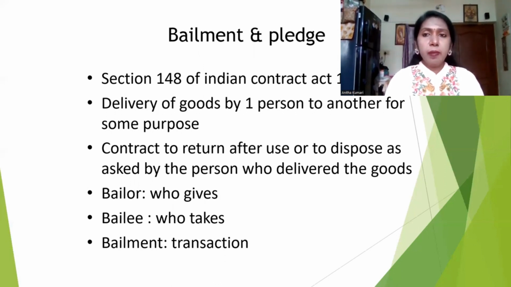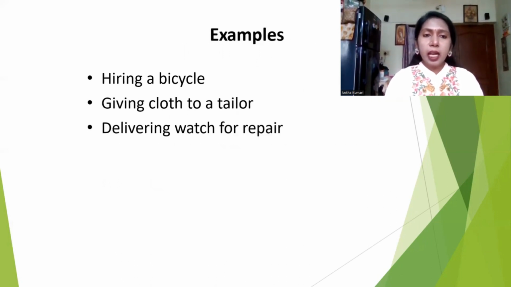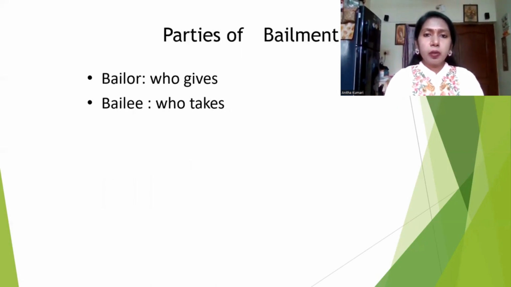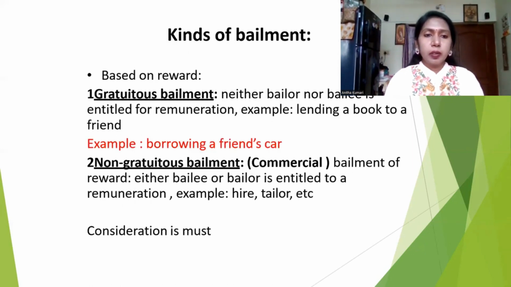Whereas bailment is different. Bailment means you are handing over your goods to someone else to add value to them. Then they will redeliver the goods to you. Here, only the possession of the goods is transferred, the ownership is not transferred. Here, the bailer is the person who gives the product, and the bailee is the person who takes possession of the goods. The transaction between the bailer and bailee is called a bailment. Examples are hiring a bicycle, giving cloth to the tailor, and delivering a watch for repair. So there are two parties in a bailment: the bailer who gives a product and the bailee who takes a product.